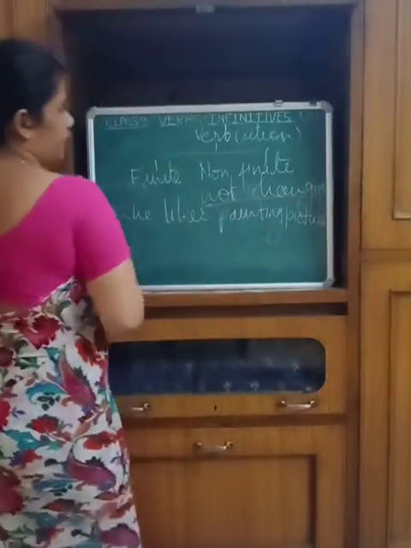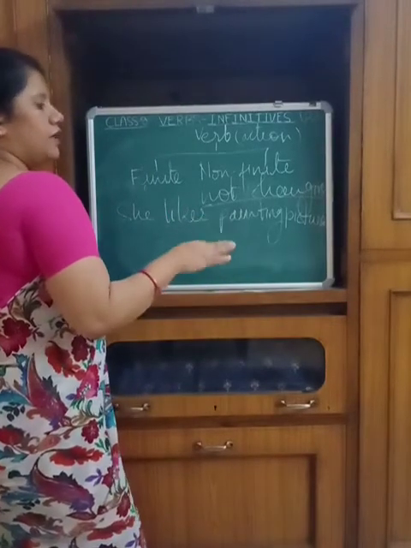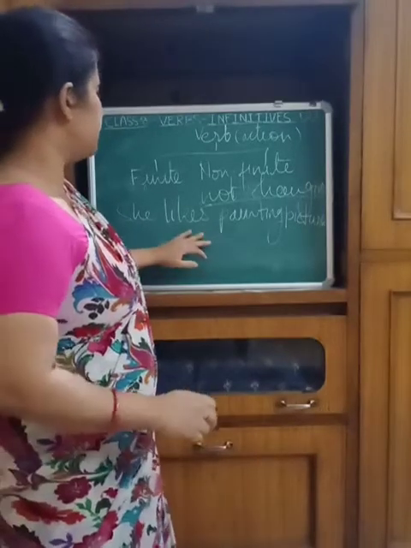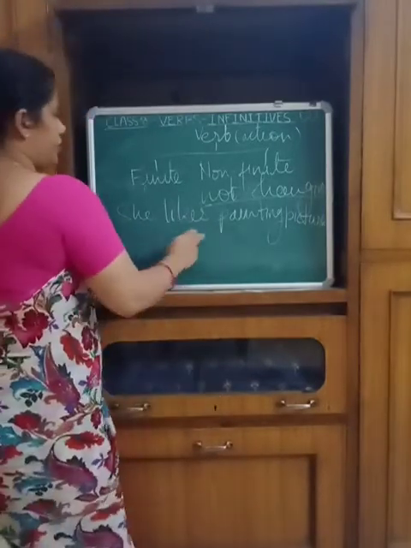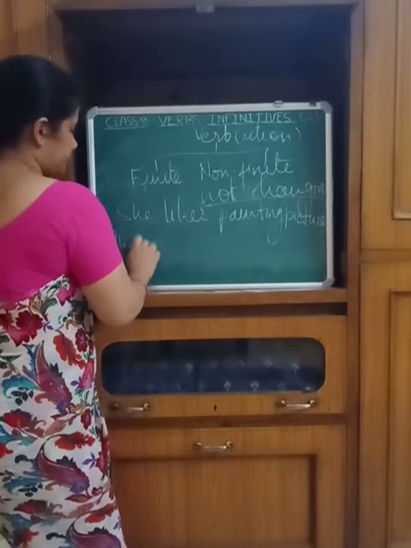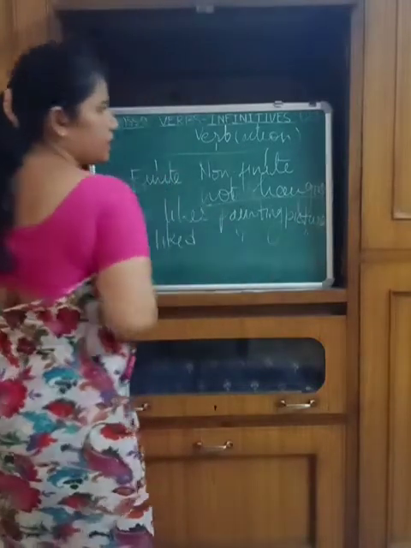She likes painting pictures. This is the simple present tense. If I write it in the past tense, then they liked painting pictures.